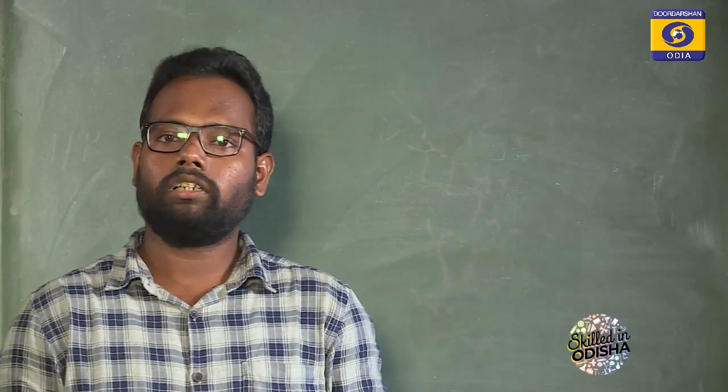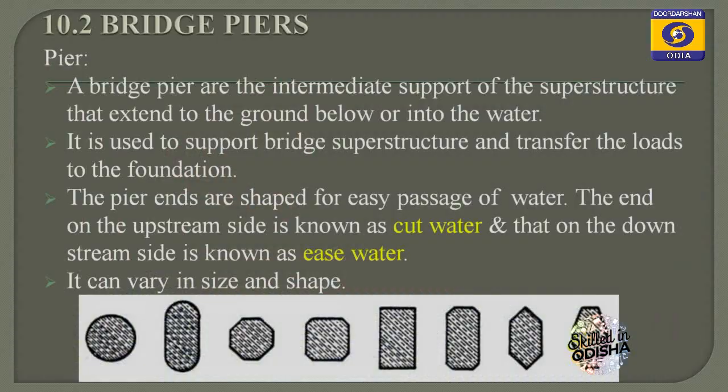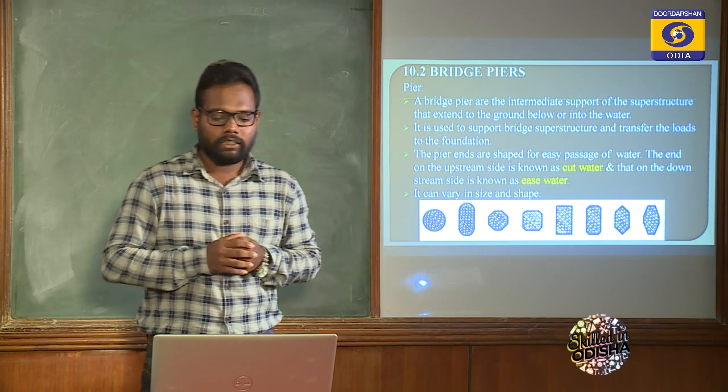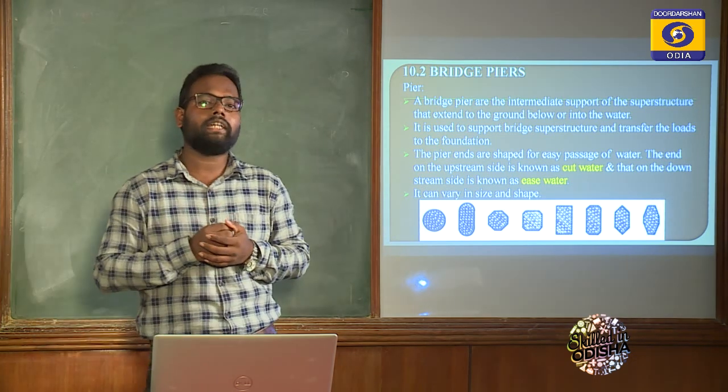Now come to the bridge pier. So what do you mean by pier? Piers are the intermediate support of the superstructure. A bridge pier is an intermediate support of the superstructure that extends to the ground below or into the water. It is used to support the bridge superstructure and transfer the load to the foundation. For the smooth movement of water, we use different shapes at the end of the pier. The upstream side end of the pier is known as the cutwater and the downstream side end is known as the edgewater. So what do you mean by upstream side and downstream side?